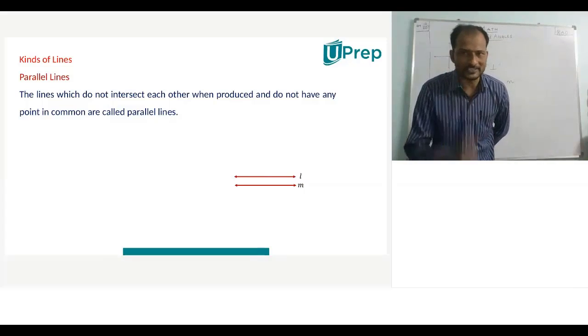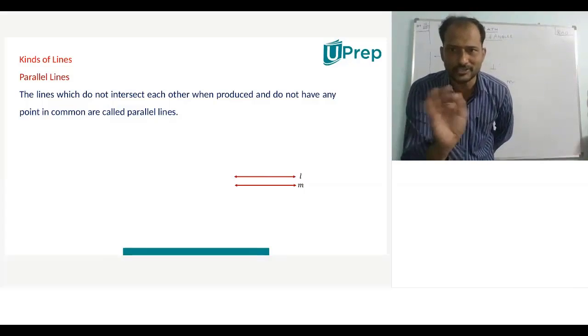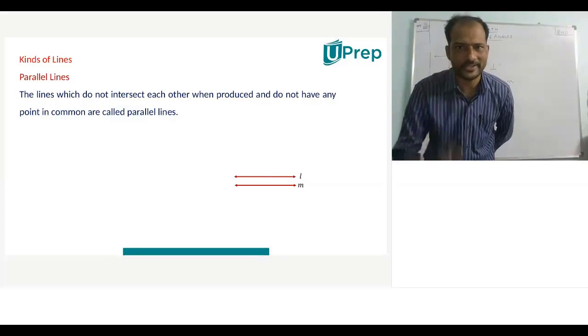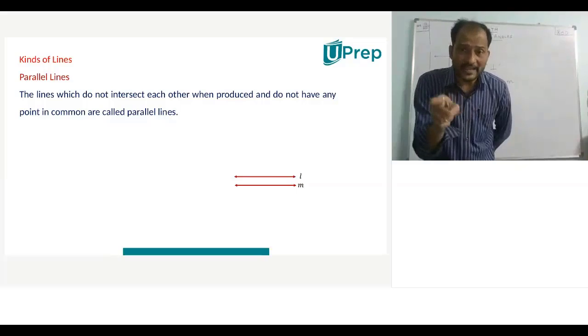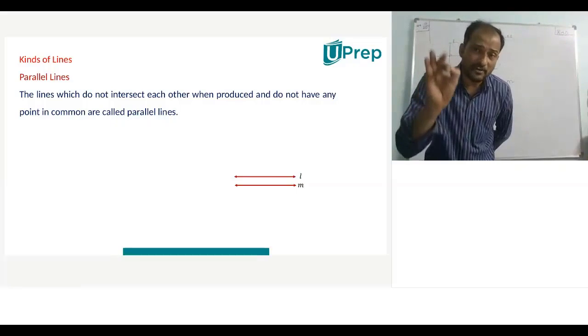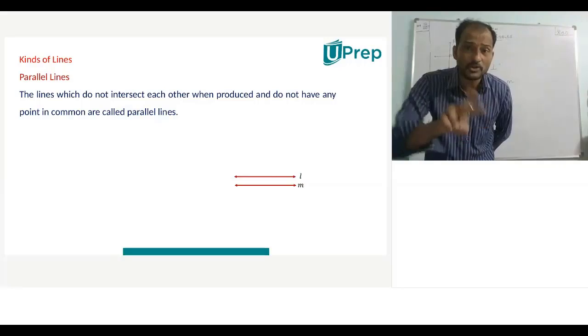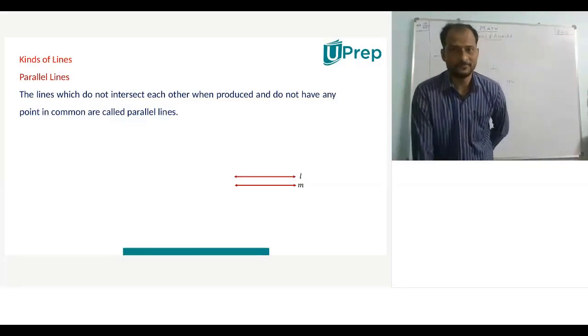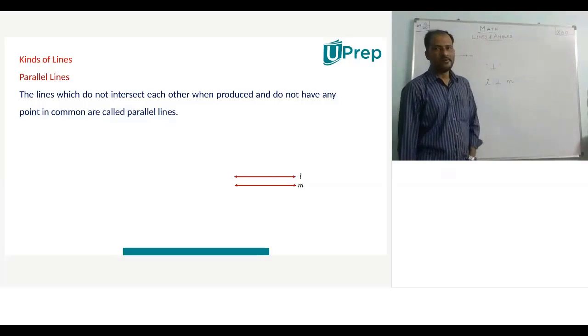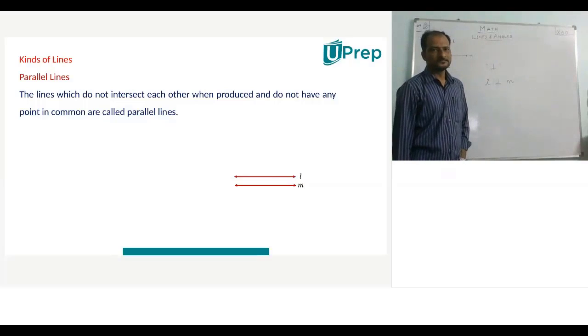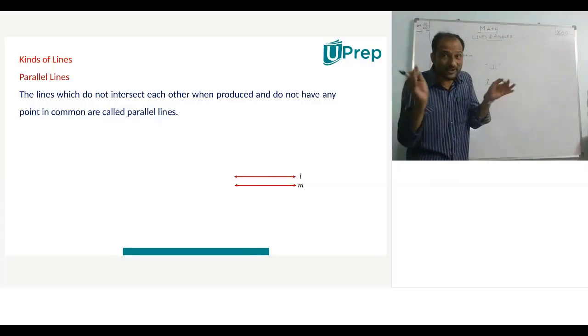If I just now said, you said two distinct lines will have only one point in common. Okay, very good. Now my point is, if two lines have an infinite number of points in common, then what happens? Concurrent lines? No. Infinite number of points in common, I said.